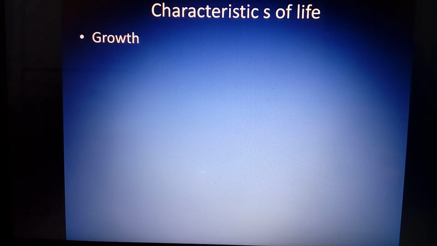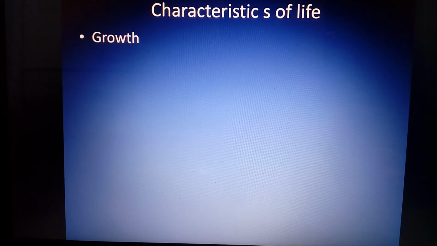Now what is intrinsic growth? When one cell forms two cells, 2 to 4, 8, 16, 32, 64. In this way, the number of cells goes on increasing. It results in growth. Not only that, a unicellular organism also undergoes the process of growth, in which there is an increase in the content of cell cytoplasm. So that is growth.